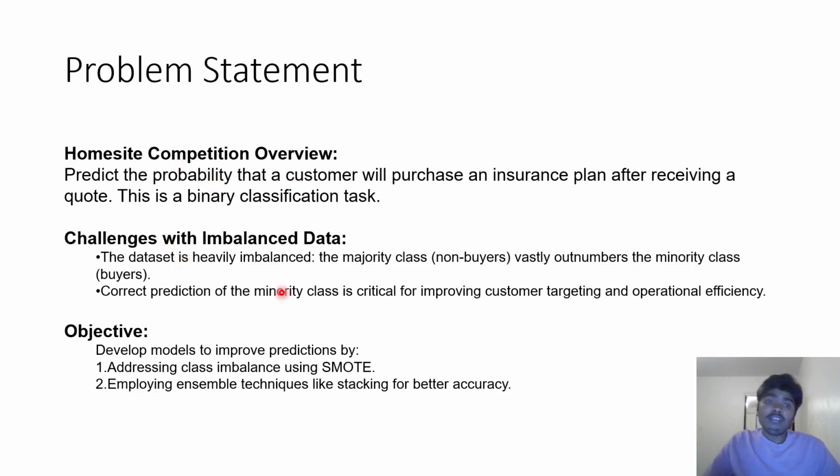And then the challenge which I faced with the data is that it's very imbalanced, because the minority and the majority classes are not in a proper range. The minority may be less or the majority may be more. So there is a challenge with imbalanced data, and that's the reason our main objective is to use SMOTE for the class imbalance and some other techniques for better accuracy.